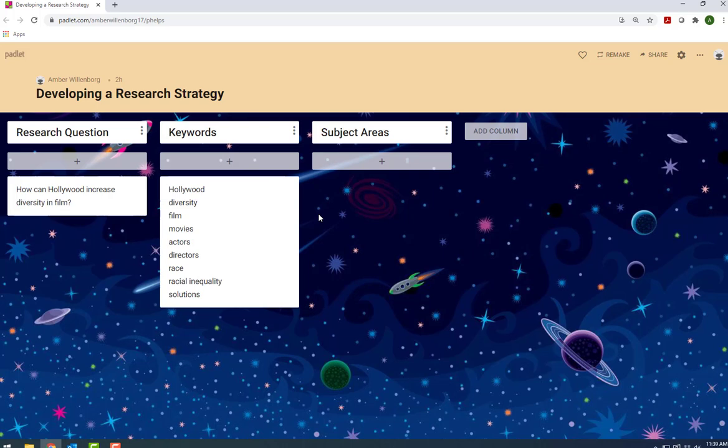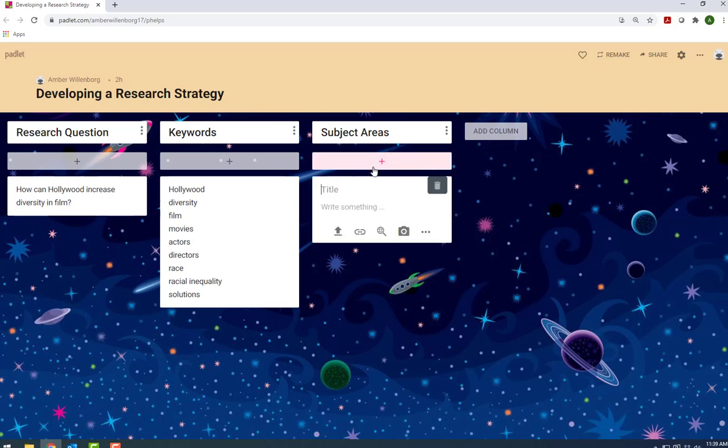Now that we have a list of keywords to help us search in the database, we need to think about subject areas. The library's resources are organized around academic subject areas, so we need to think about what subject areas might be relevant to our research topic. What kinds of researchers are writing about diversity in Hollywood? We might think of film studies and communication studies and add these to our list.